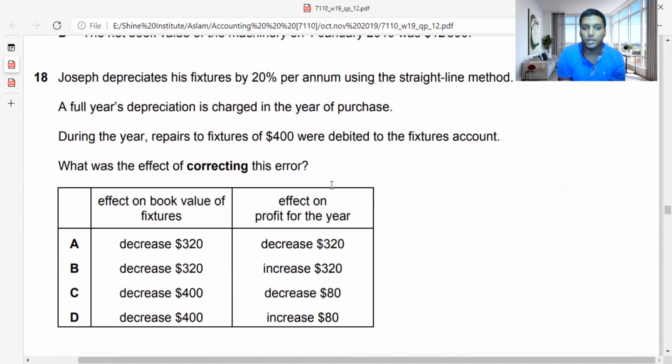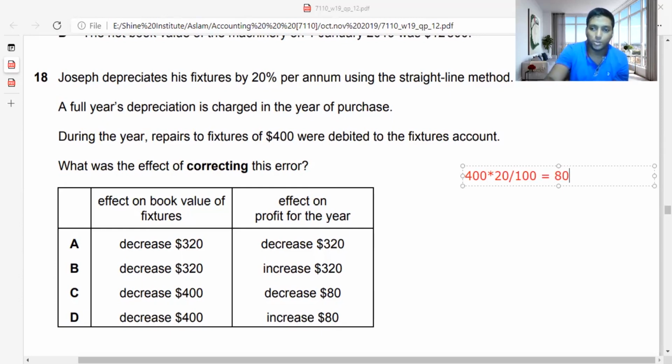So actually they have taken 400 of repairs towards fixtures account, and they are asking what would happen if they correct this error. If you correct this error, first of all you need to know how much depreciation they have charged. So on 400, if you charge 20% depreciation in the straight line method, you'll get 80. So already they have deducted 80 in the profit.